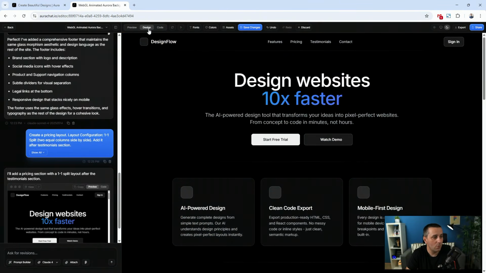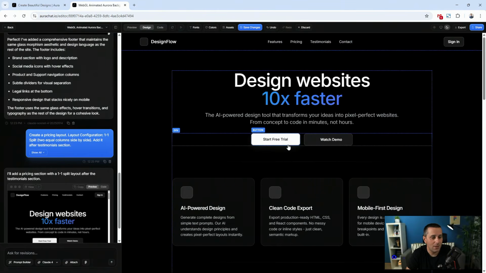In the design mode, you can select any one of these elements and then adjust it right on the spot, which is amazing for us designers.